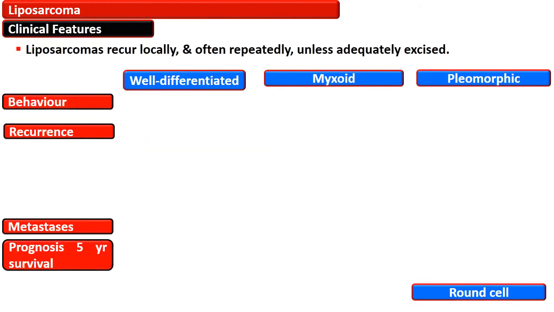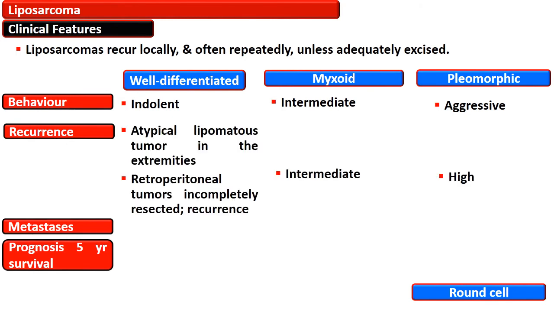The behavior and clinical features of these liposarcomas are different according to histological subtypes. The well-differentiated liposarcoma is indolent in behavior, while myxoid is intermediate, and pleomorphic sarcoma is aggressive in behavior. The atypical lipomatous tumor in the extremities usually does not recur if adequately excised, but the retroperitoneal tumors are usually not completely resected, hence recurrence is high. For the myxoid tumor, the recurrence is intermediate, and for pleomorphic sarcoma, the recurrence is very high.